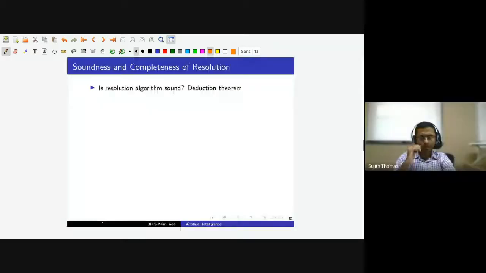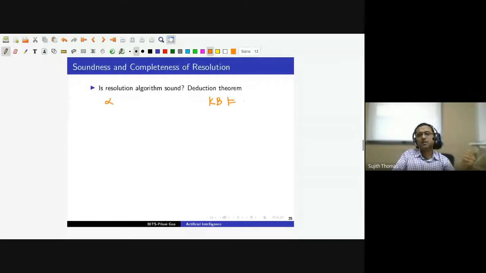Okay, so now let us look at some properties that we want our inference algorithm to have. The first property is that we want any inference algorithm that we come up with to be sound, which basically means that if the inference algorithm derives some sentence alpha, then that sentence must actually be entailed by the knowledge base.